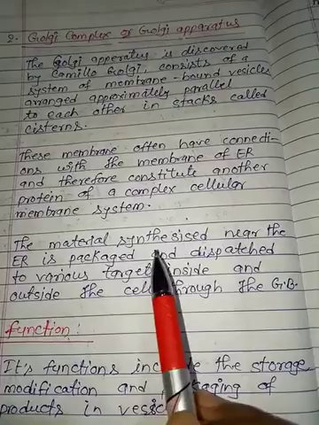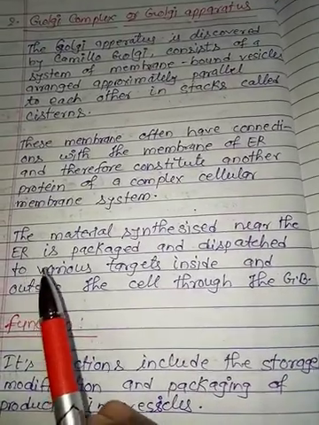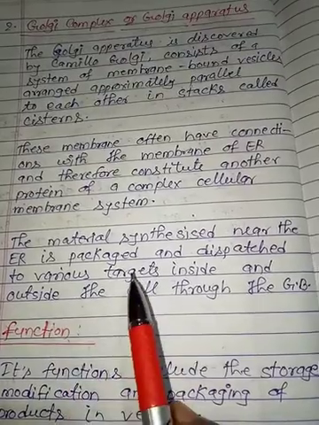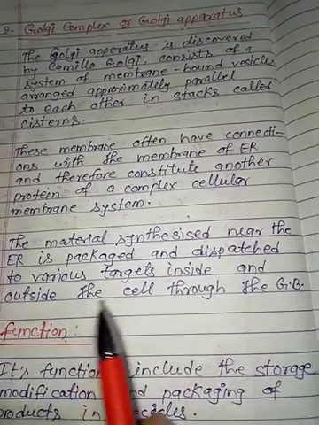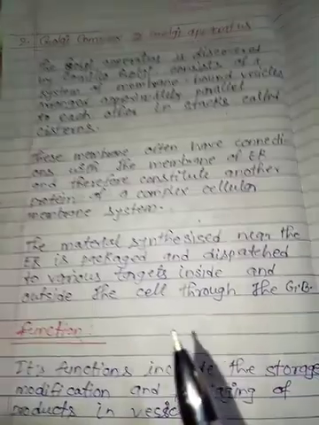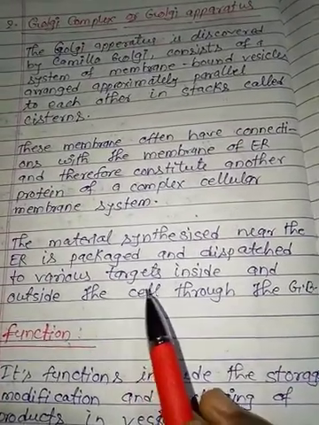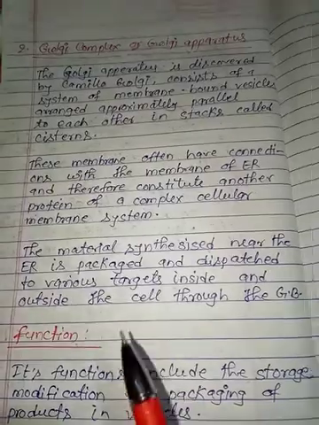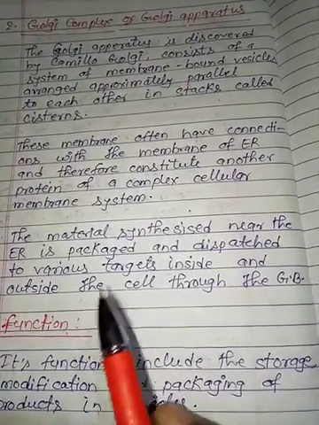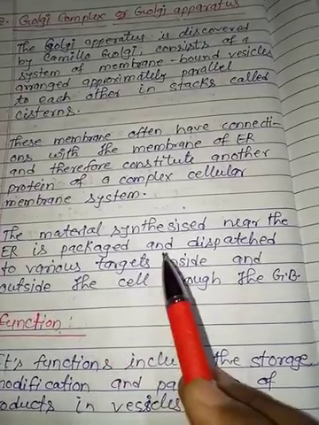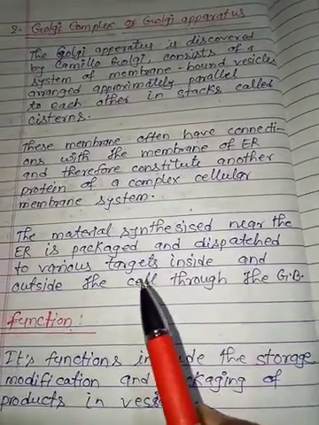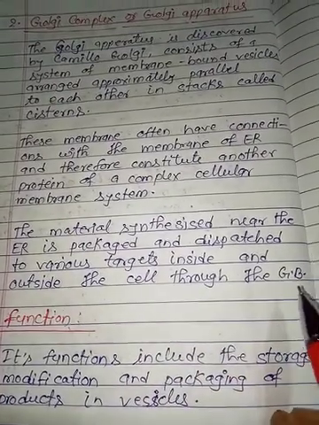The material synthesized near the endoplasmic reticulum is packed and dispatched to the various targets inside and outside the cell through the Golgi complex. Materials like protein and lipid synthesized by the endoplasmic reticulum are packed and dispatched to various parts through the Golgi apparatus.